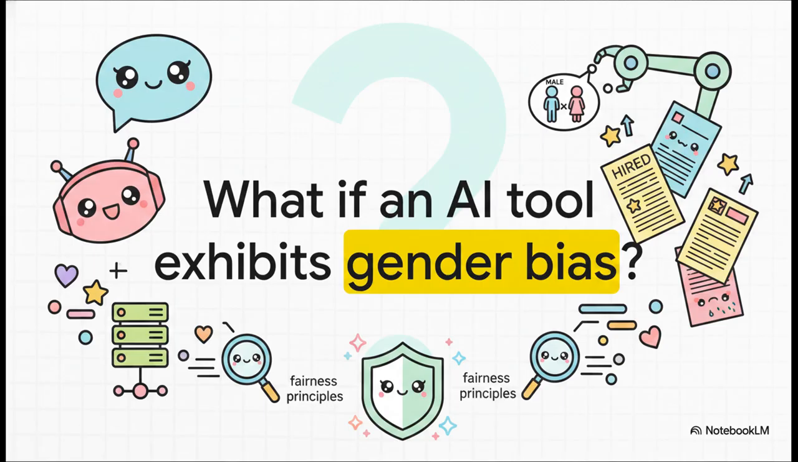What if an AI recruitment tool exhibits gender bias? Imagine an NLP system screening resumes that systematically downgrades female candidates simply because it was trained on historically biased hiring data. This is not just an abstract concept. It is a real-world, high-stakes nightmare that completely violates the fairness principles of ISO 42001. And it's exactly what lead auditors must hunt down and prevent.